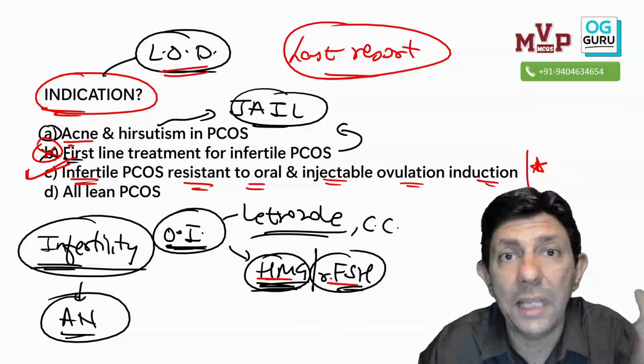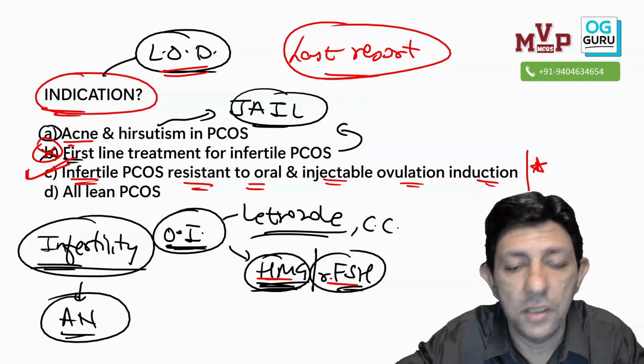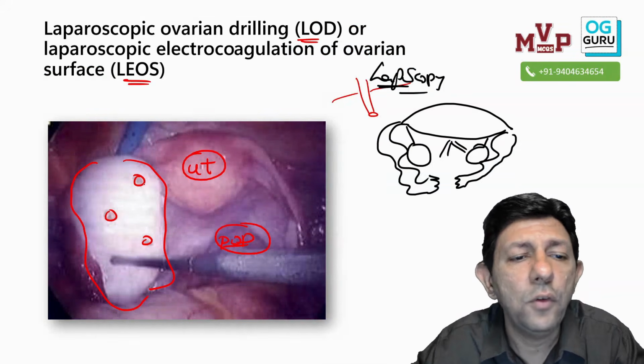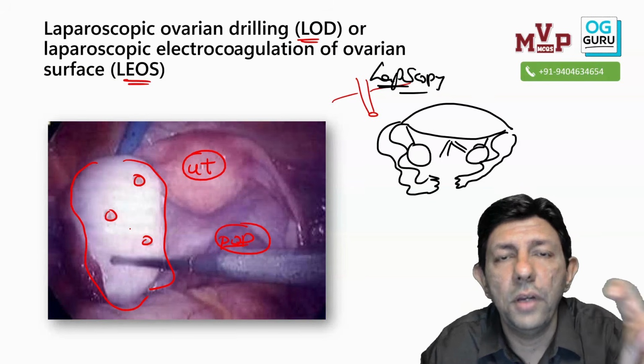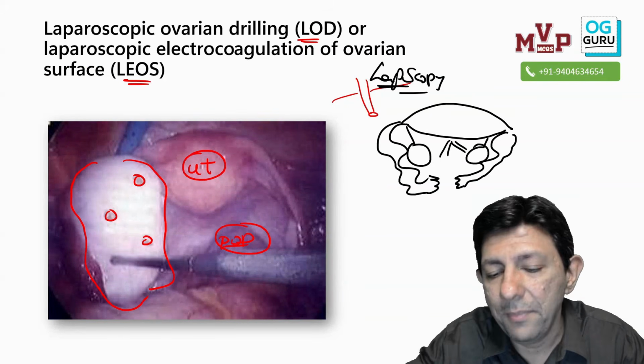So this is a virgin IBQ, and it will come in the future as a virgin VBQ also. Once you know the video, now you know the image: uterus, ovary, drilling, laparoscopic ovarian drilling, done for PCOS or PMOS. Same thing in the video.